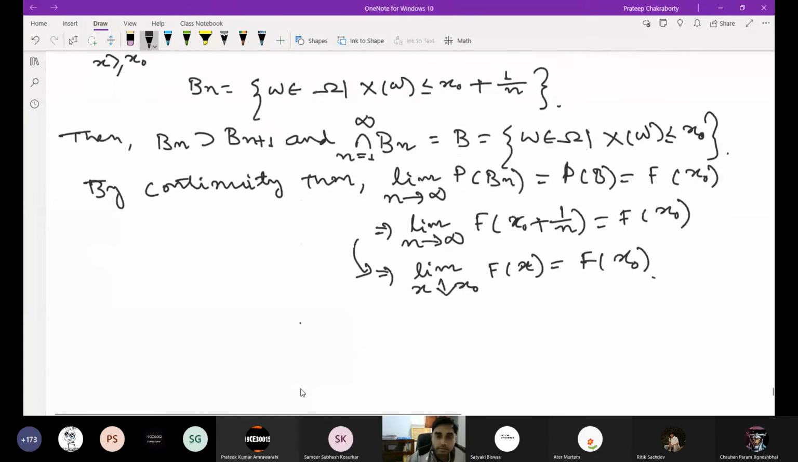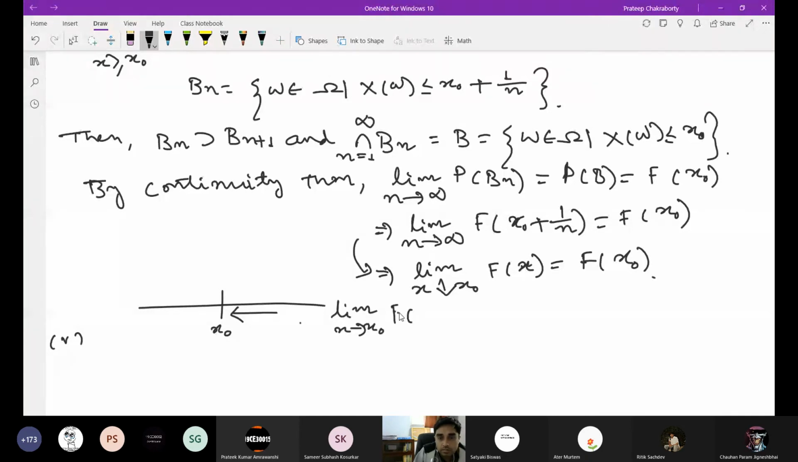So from the right hand side, if we go near x0, we will get f(x0). What about from the left hand side? If we are going from this side towards x0, this limit is what we have seen of this distribution function, f of x0. What about if we go from the left hand side? We will get the same f(x0).